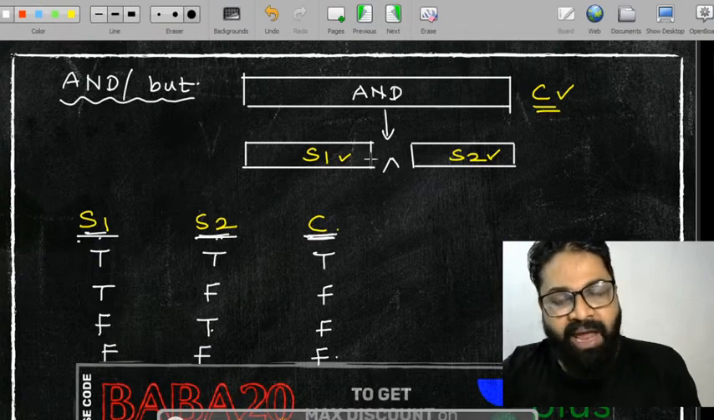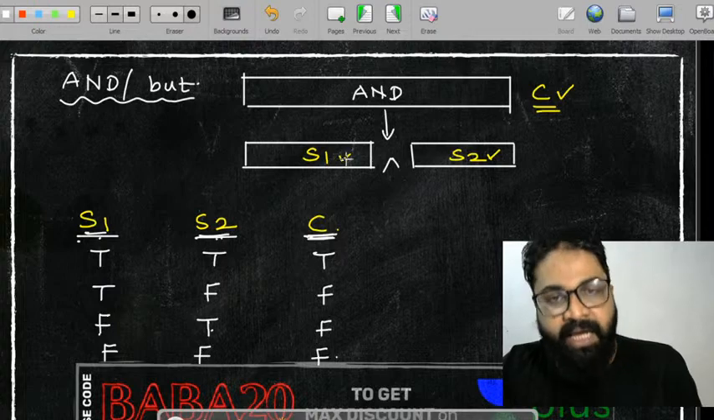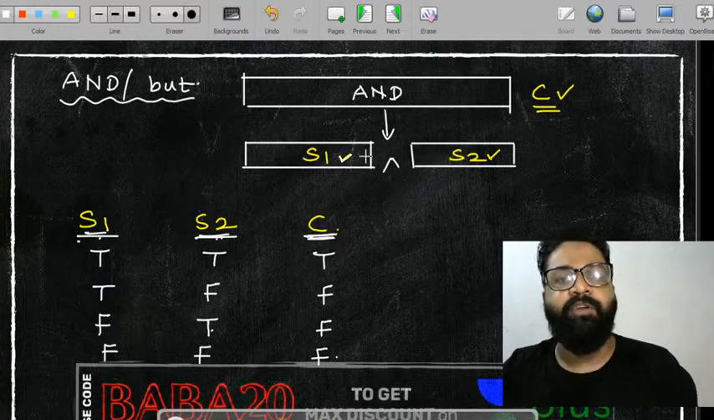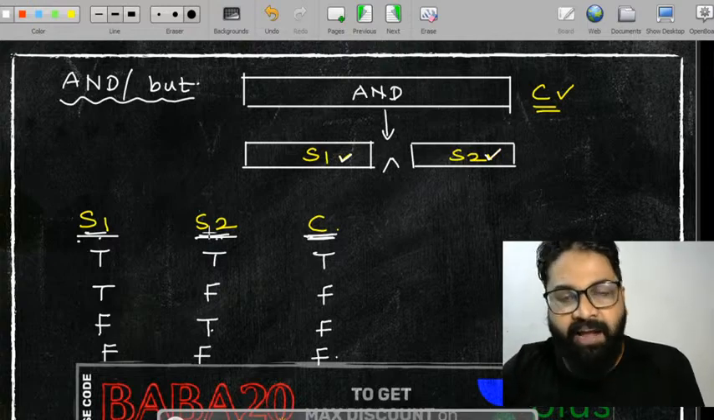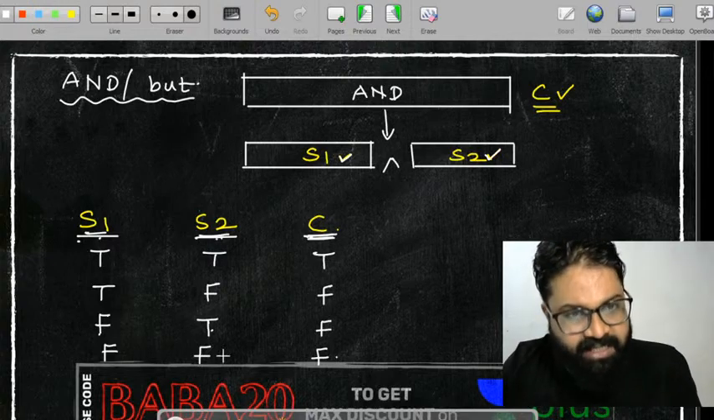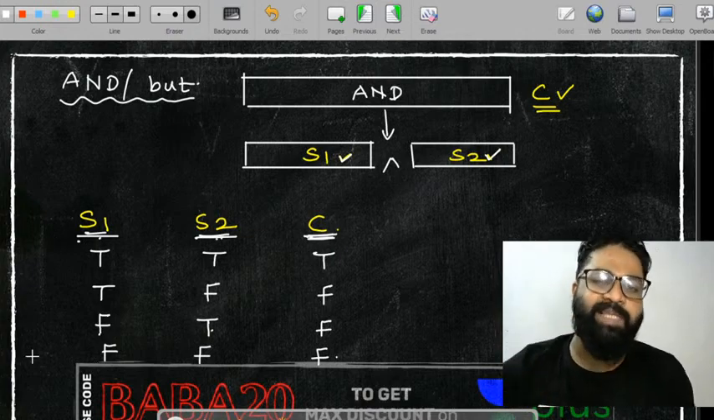Sir, are you trying to say that we can define directly truth value for a simple statement? Yes, we can define directly truth value for a simple statement. That is why we are getting the cases. So these all are the cases. So the truth table is basically the cases.